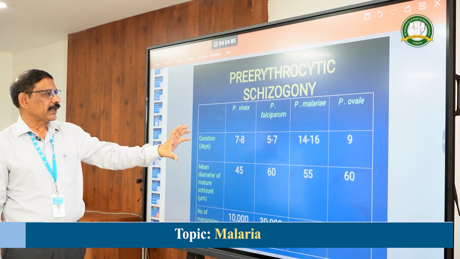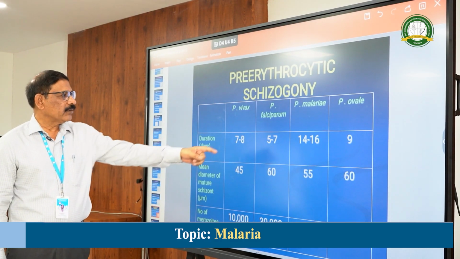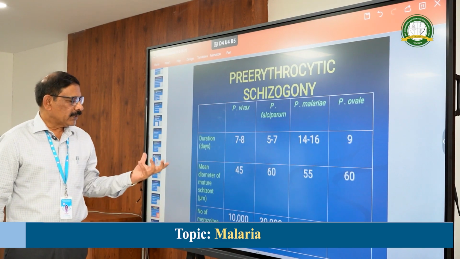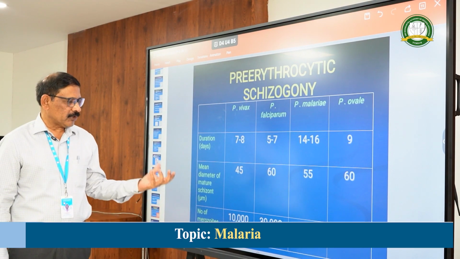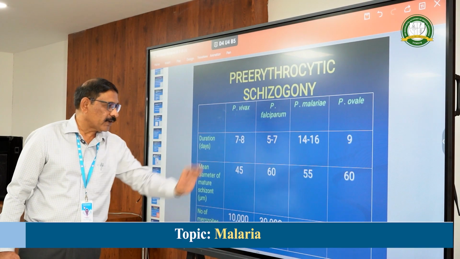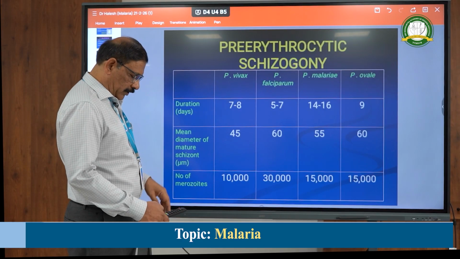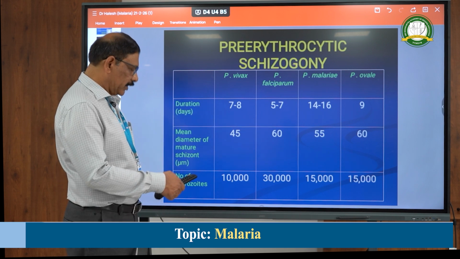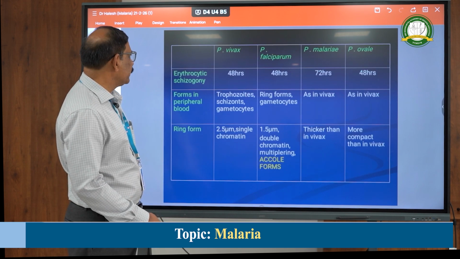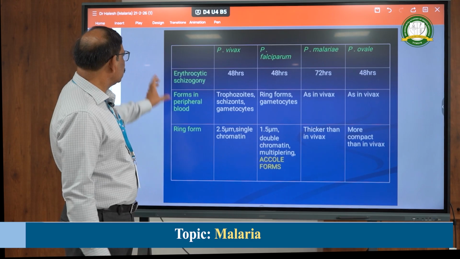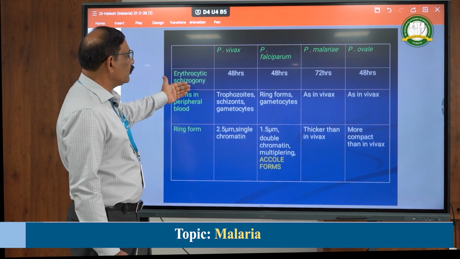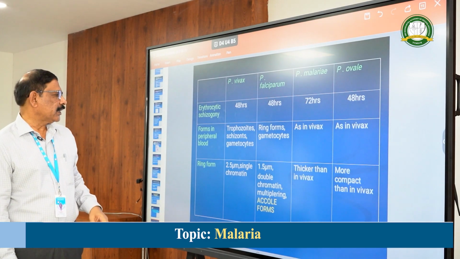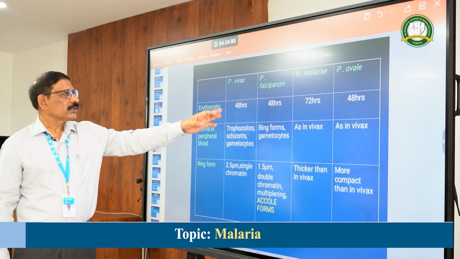In the liver cycle, the days taken in the liver are least for falciparum and maximum for malariae. The number of merozoites from the hepatocytes is 30,000 in falciparum and 10,000 in vivax, and ovale and malariae have about 15,000 parasites. Coming to the erythrocytic schizogony, as I told you, except for malariae with 72 hours, the others have a 48 hour cycle, and ring forms.